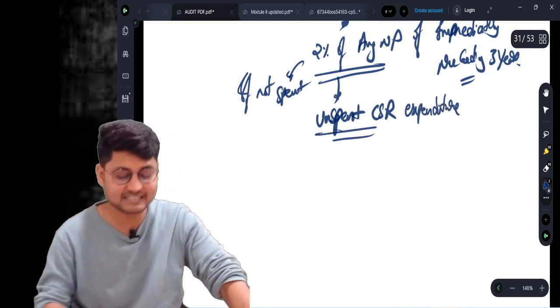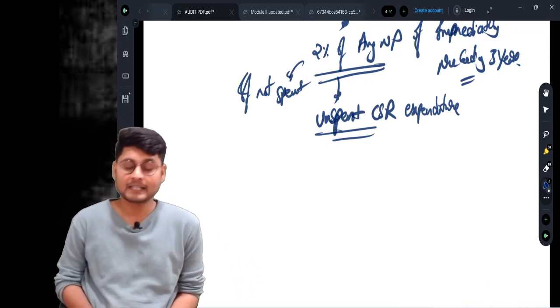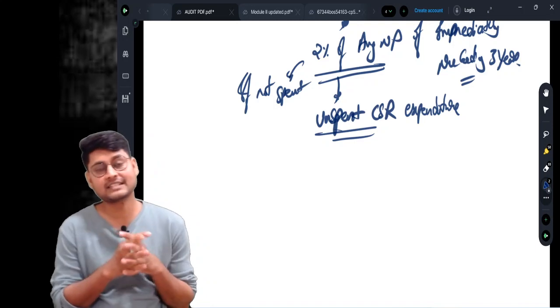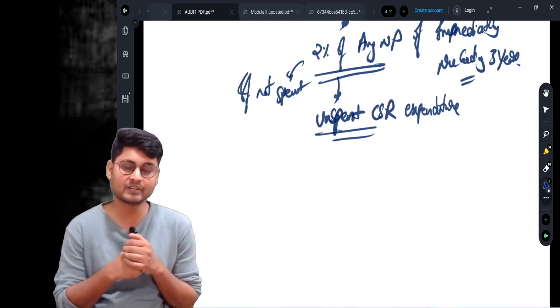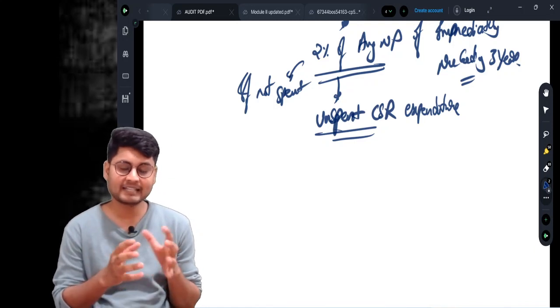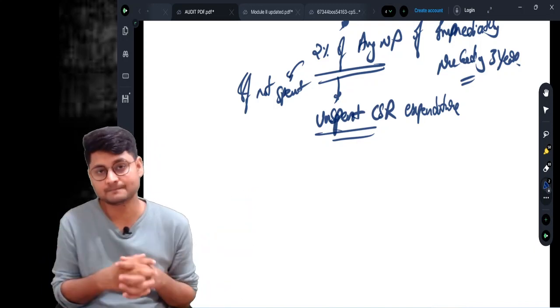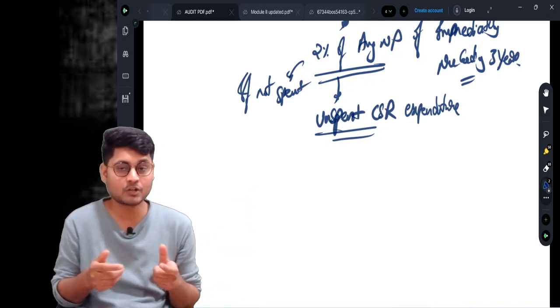Okay, this unspent CSR expenditure may be because of 2 reasons. There may be a case where some of the projects of CSR may take more than 1 year. It may take 2 years or 3 years. So there may be a case where this expenditure has to be incurred evenly in those 2 or 3 years. This is called an ongoing project.